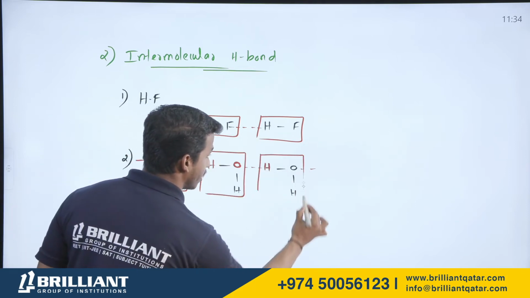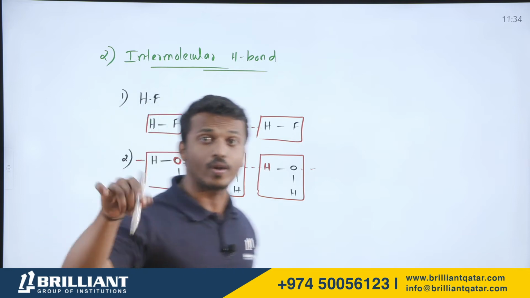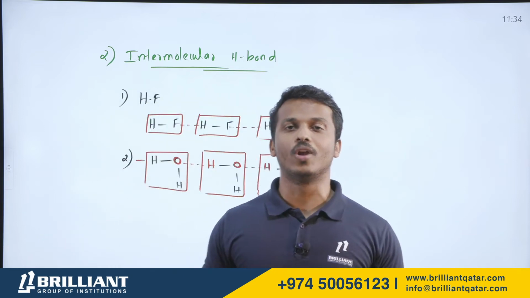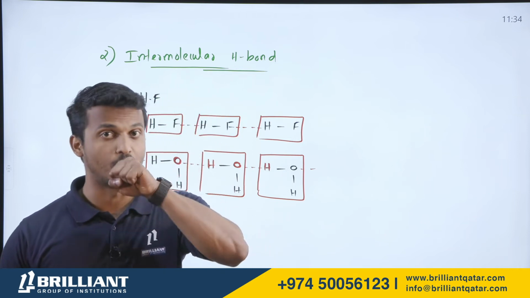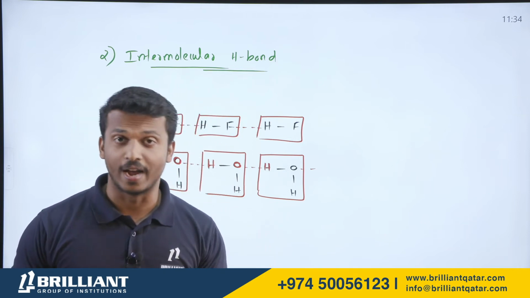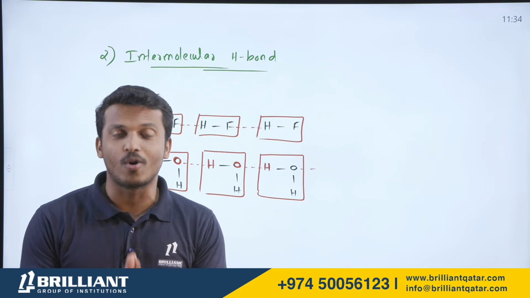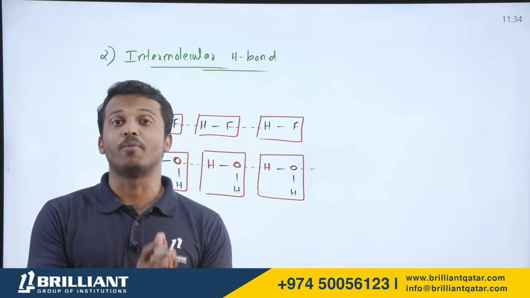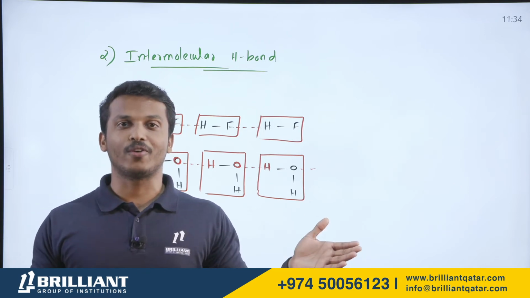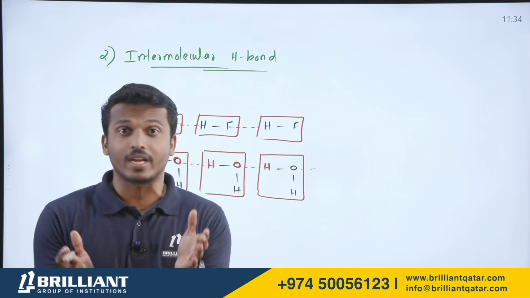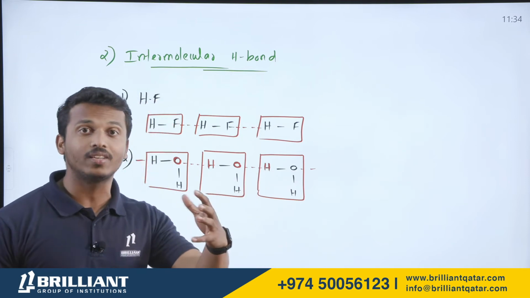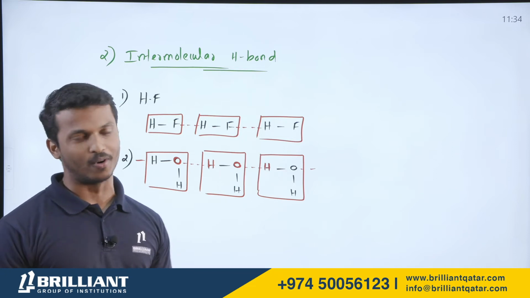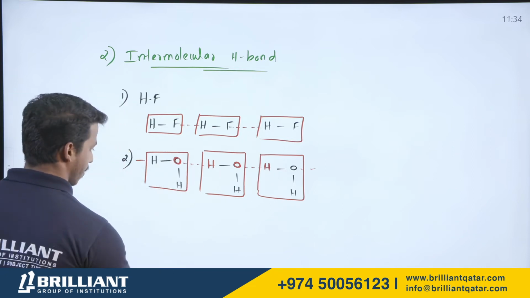Which type of hydrogen bonding, all of you? Intra or inter? In the water molecule, intermolecular hydrogen bonding is present. It is a little stronger bond. Hydrogen bonding is a stronger bond. Therefore, water has a high boiling point. What is the boiling point of water? 100 degrees Celsius. Why does water have a high boiling point? Because water molecules are connected through intermolecular hydrogen bonding, which is a stronger bond. Let us discuss some other example.